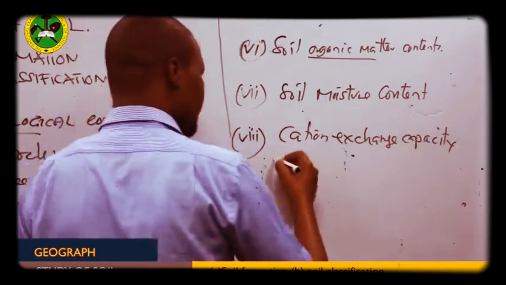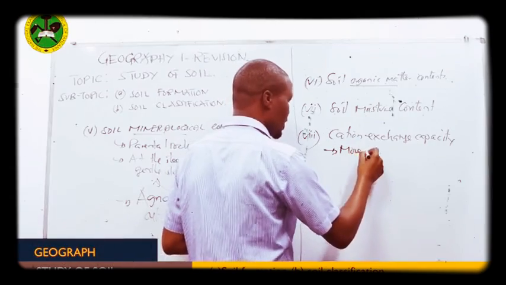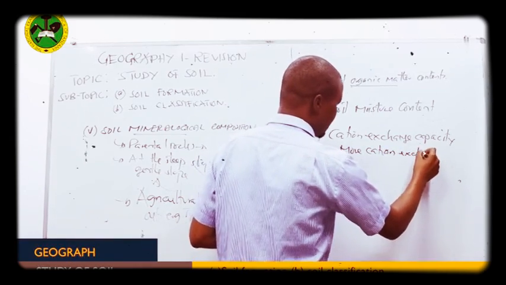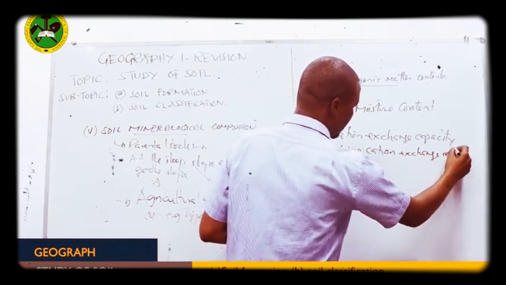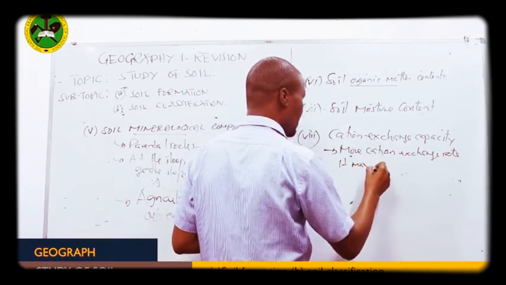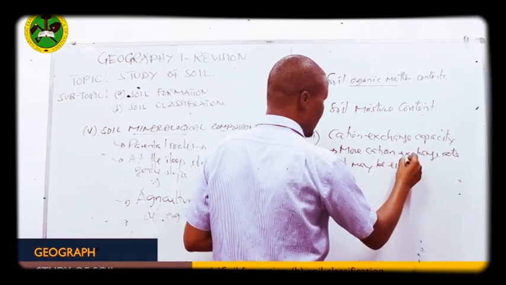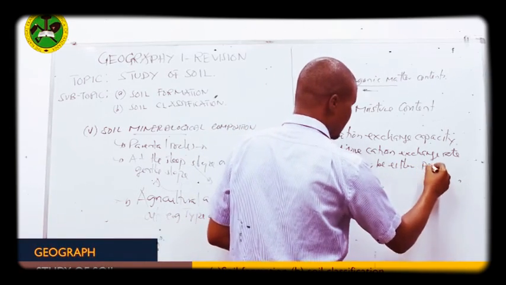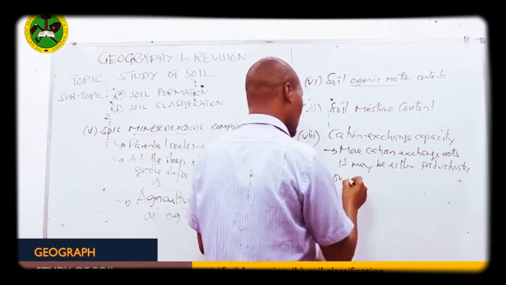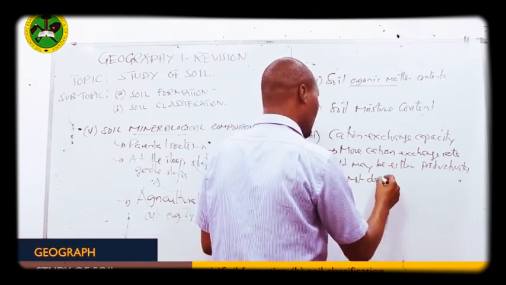If the soil has more cation exchange rate, it means it may be either productive or not. Productive or not, depends on what?